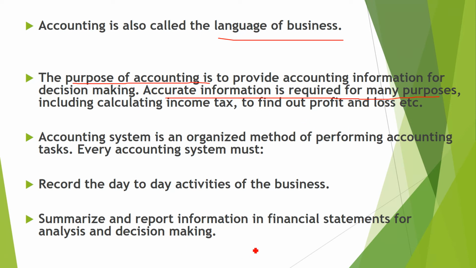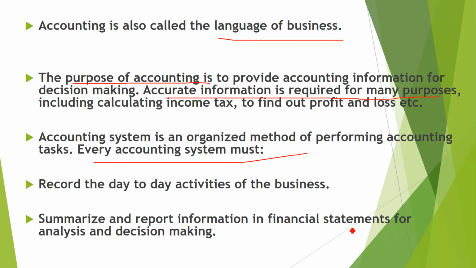So an accounting system is an organized method of performing accounting tasks. Every accounting system must record the day to day activities of the business. Suppose you have any type of business, whatever activities you are doing, if you are purchasing supplies for your business, purchasing equipment, or selling something related to the business, you have to record it on a daily basis. How we will record, I will explain in the next few lessons, because this is the basic, we are learning the basic terms of accounting.